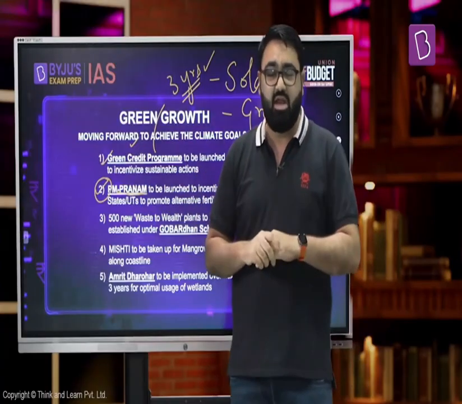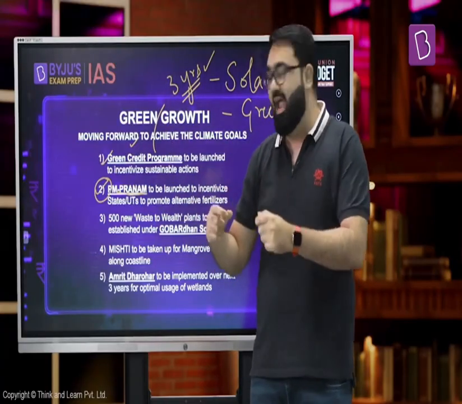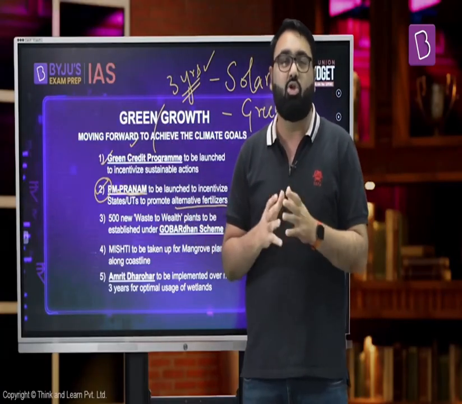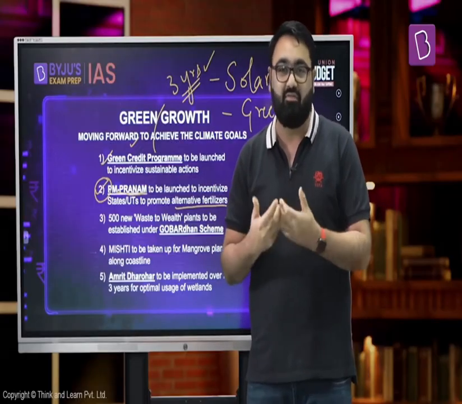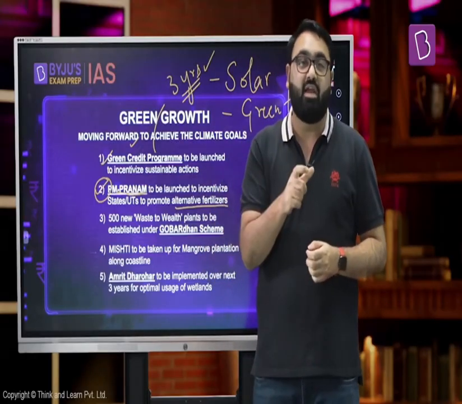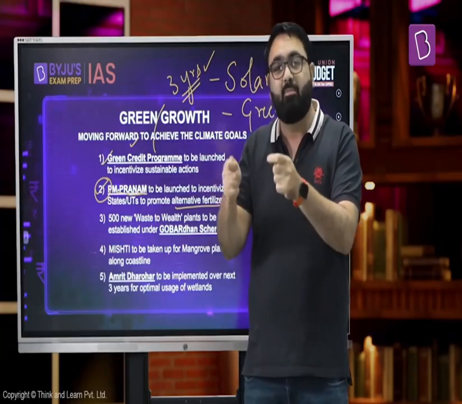In simple terms, this is an initiative of the government to encourage states that in turn will encourage the farmers to go ahead and use alternative fertilizers. Now, India being a green country has a lot of demand for fertilizers. Because a lot of our farmers are small scale farmers, they can't afford to buy fertilizer or urea at the market rate. And that is why the government of India has to have a huge subsidy bill to ensure that urea becomes affordable for most of the farmers.